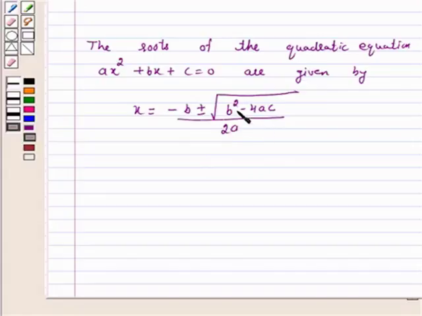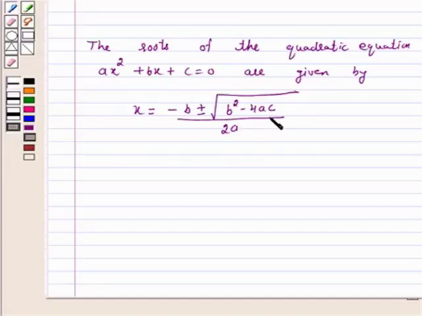Now, since b square minus 4ac determines whether the quadratic equation ax square plus bx plus c is equal to 0 has real roots or not, b square minus 4ac is called the discriminant of the quadratic equation.